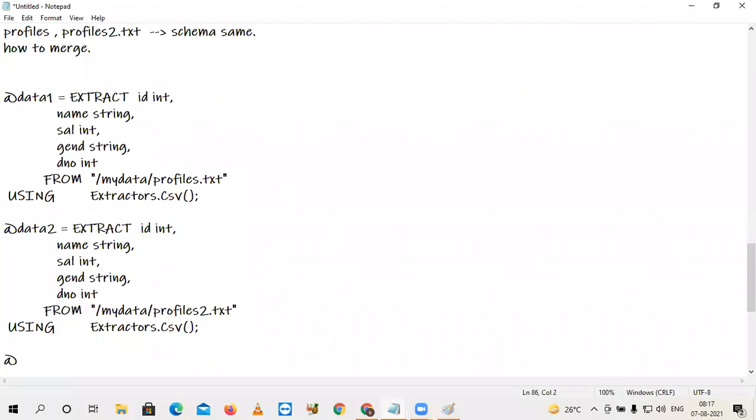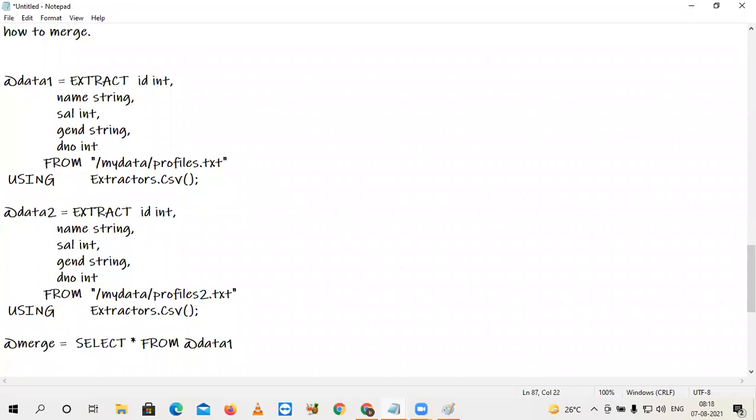Think that my merge content is merge. Merge equals to get data from this one. Simply I'm saying select star from the table name, which is @data1. I'm not applying any filter because I want all the rows.